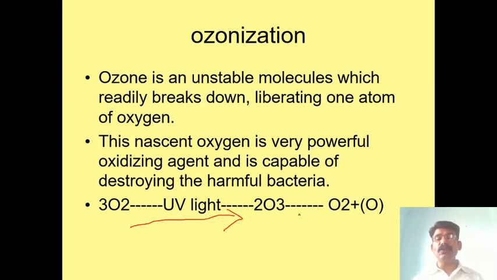This ozone, being unstable, releases nascent oxygen when passed through water. This is called nascent oxygen, and it is responsible for killing and destroying the harmful bacteria.